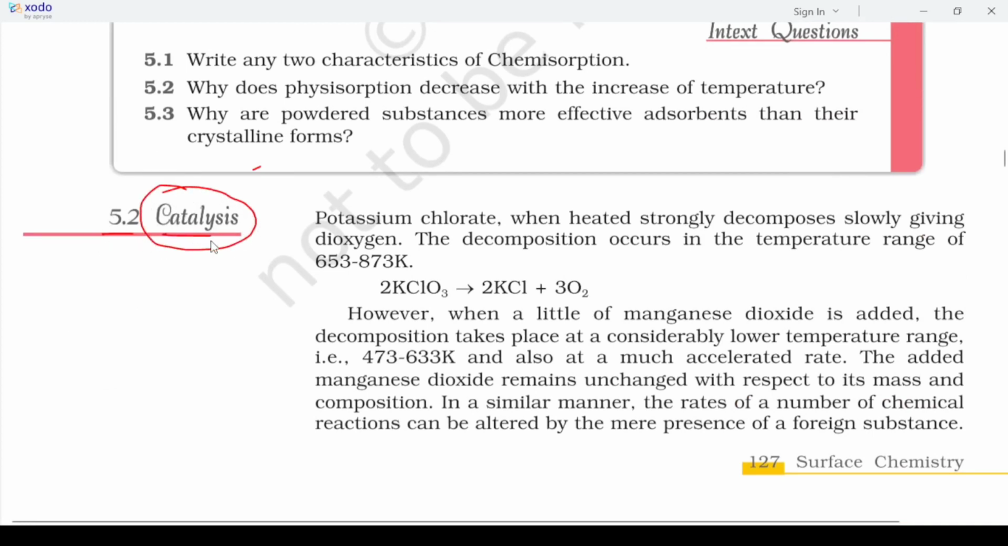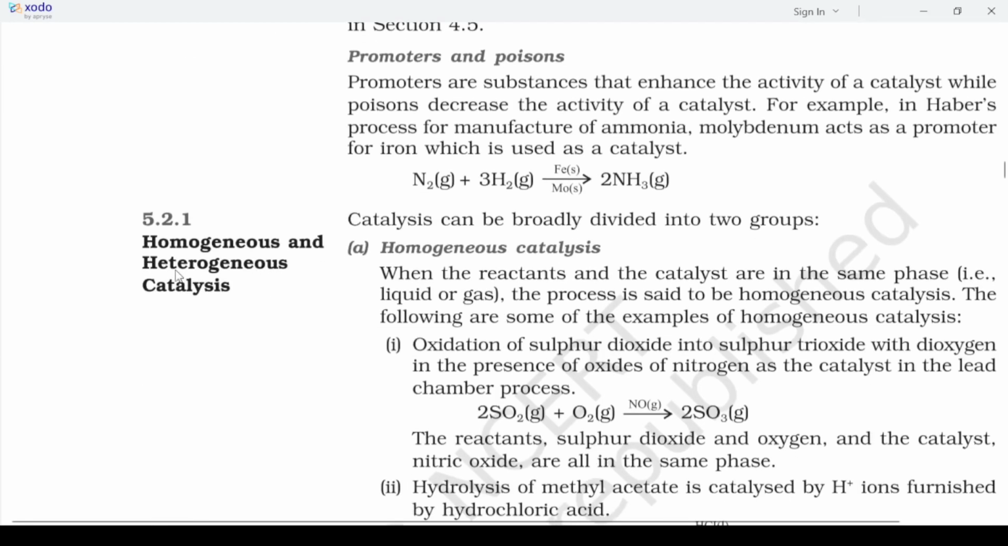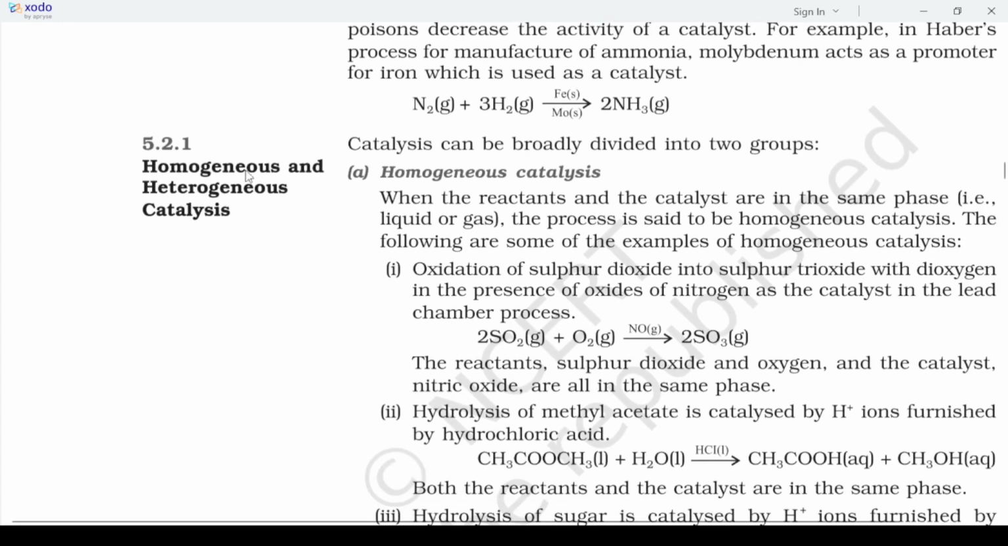We know that basically we use a catalyst to speed up a reaction. If it increases the rate of the reaction, then we call it a catalyst. It remains the same before and after the reaction; it just speeds up the reaction. That is called a catalyst. We know catalysts are of two types. Here you can see it is written: homogeneous catalyst and heterogeneous catalyst.